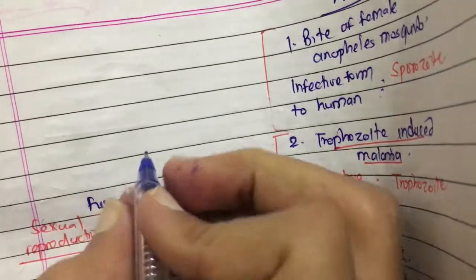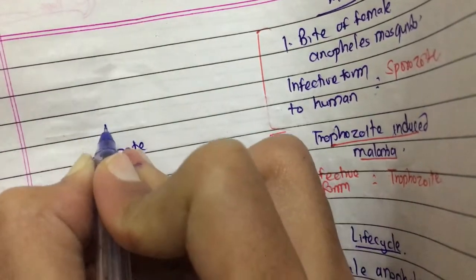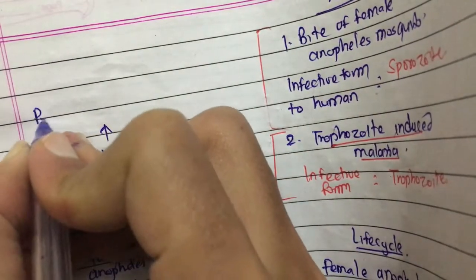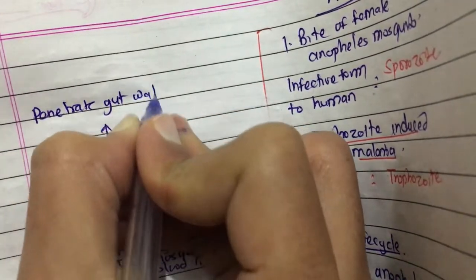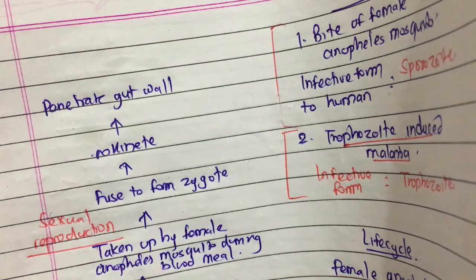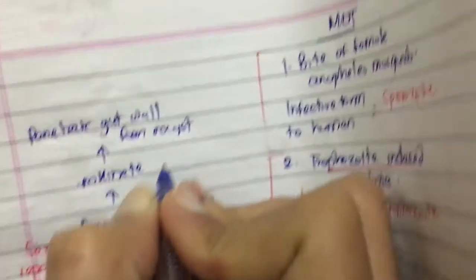These zygotes are converted into ookinetes, and the ookinete penetrates the gut wall and takes some of the gastric mucosa to form an oocyst.